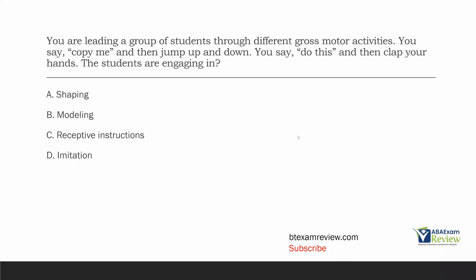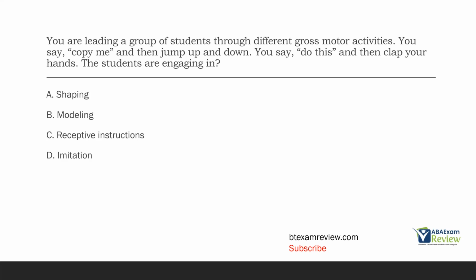You're leading a group of students through different gross motor activities. You say, copy me, and then jump up and down. You say, do this, and then clap your hands. The students are engaging in what? We've done different types or variations of this question before because we think it's a very important concept. The question is basically indicating the difference between modeling, receptive instructions, and imitation. And you need to know the difference between the three.